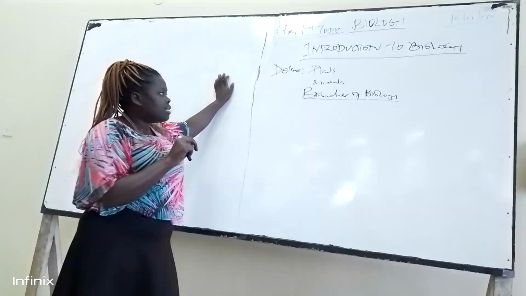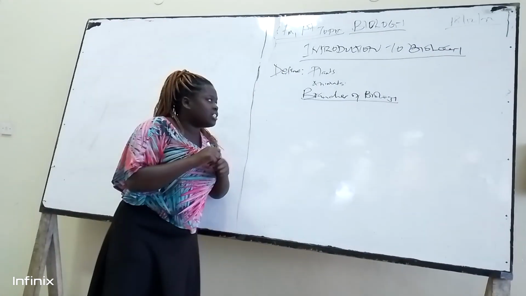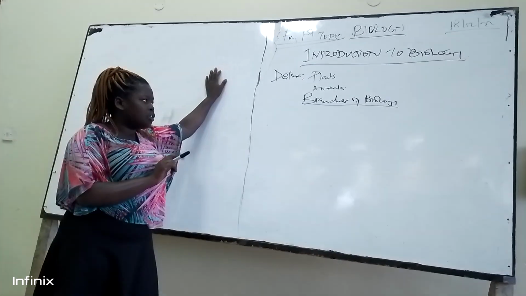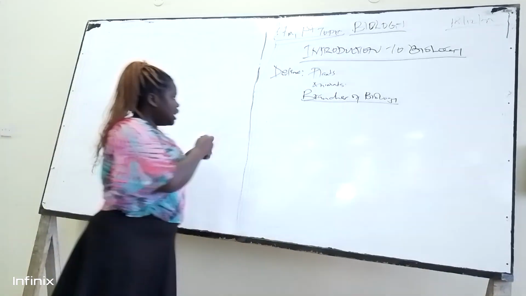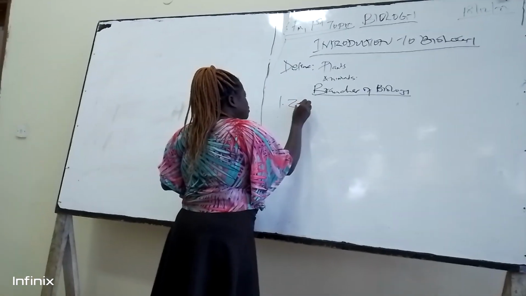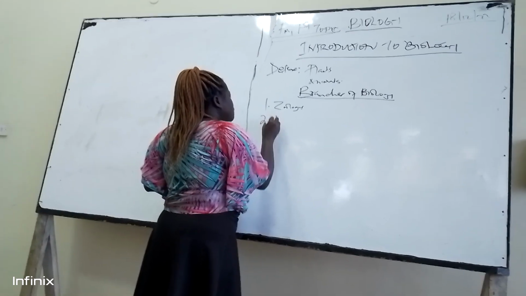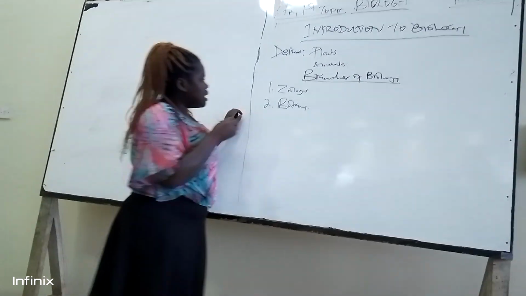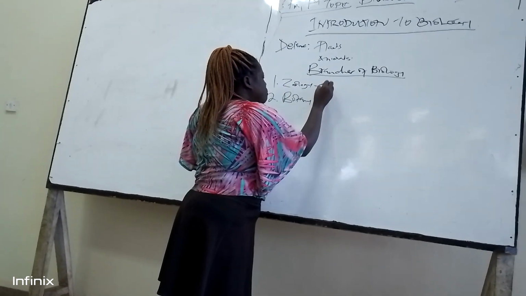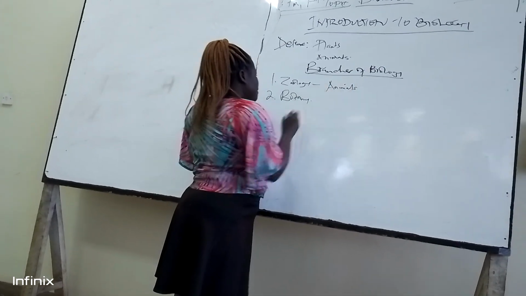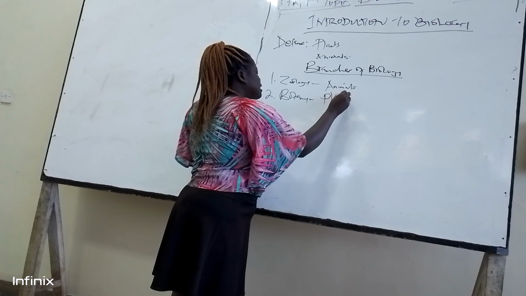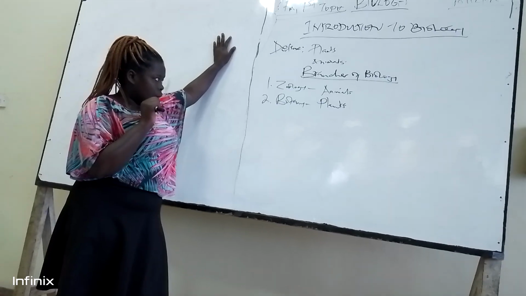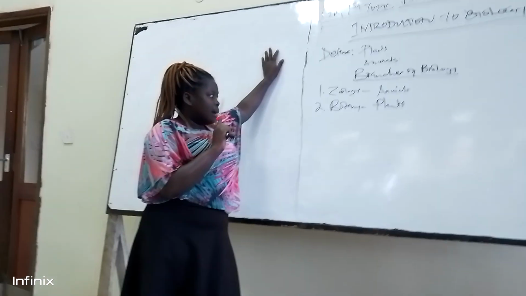We have two main branches of biology. We have different branches of biology, even around 10 or more, but we have two big broad categories. Number one, we have what we call zoology. Then number two, we have what we call botany. What is zoology? Zoology is the study of animals. Then botany is the study of plants, the scientific study of plants. These are the two broad categories or branches of biology. We have zoology, study of animals, botany, study of plants.